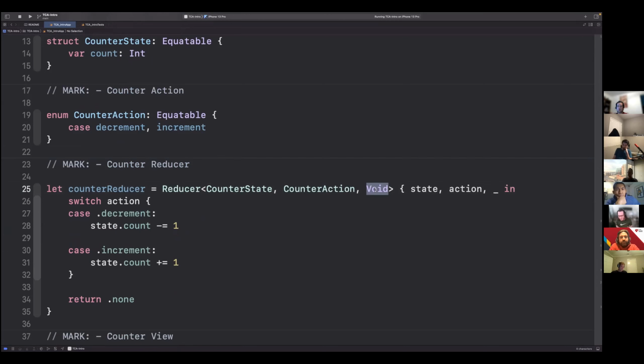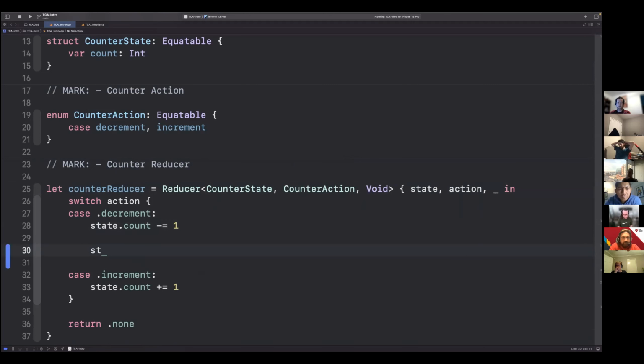And then we don't have an environment. So we just say it's void, because we really don't care. There's nothing that we're fetching to an API, we're just incrementing and decrementing, and that happens very quickly. So we'll just look at the action that comes in. And this is a state object that we are able to modify. So we can do anything to the store or the state.